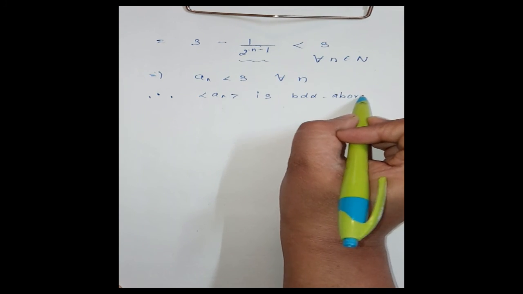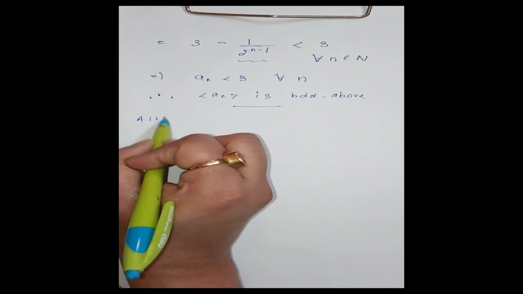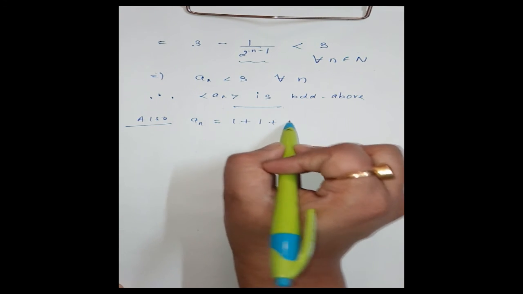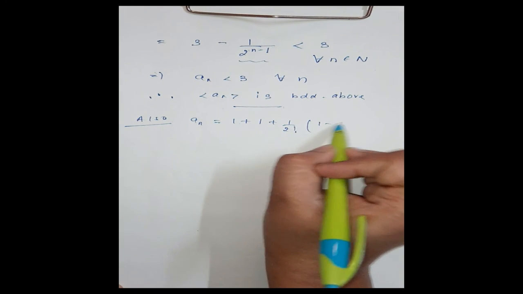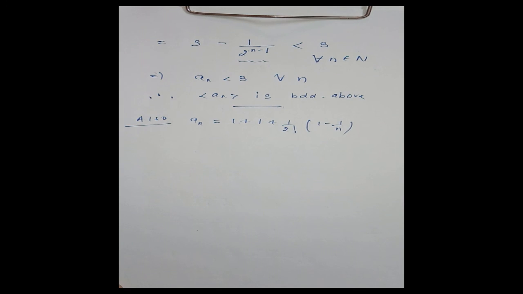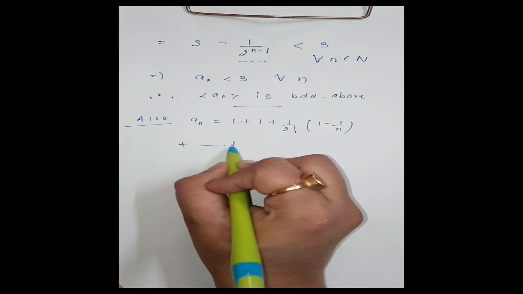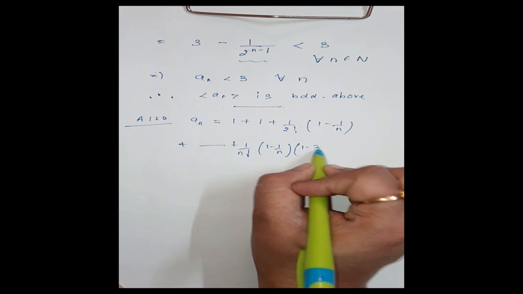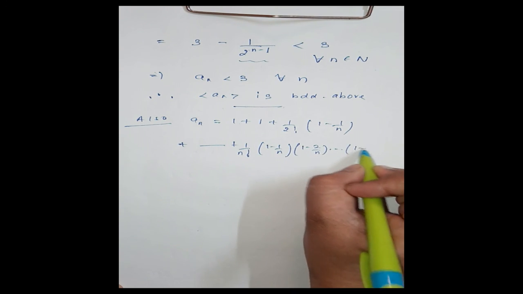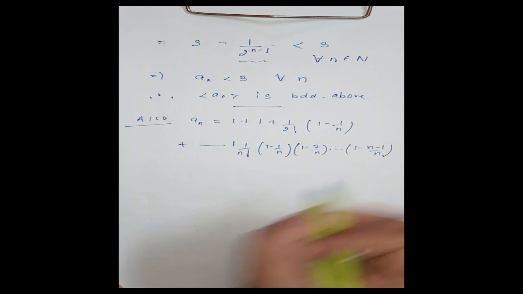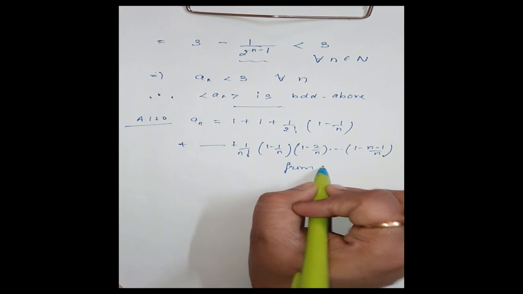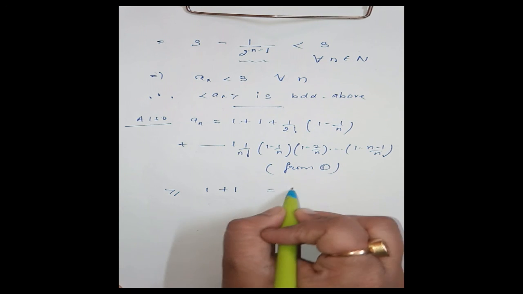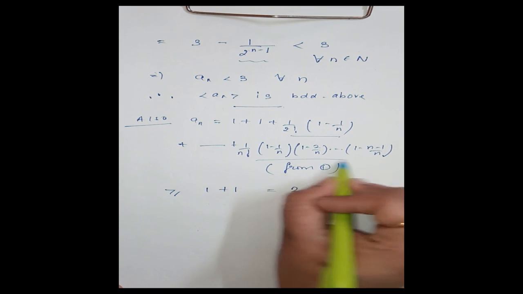Clear? Now, also, using equation number 1, an is 1 plus 1 plus 1 upon 2 factorial into (1 minus 1 by n), up to 1 upon n factorial into (1 minus 1 by n)(1 minus 2 by n) up to (1 minus (n minus 1) by n), and this is greater than or equal to 1 plus 1, since all these terms are positive.